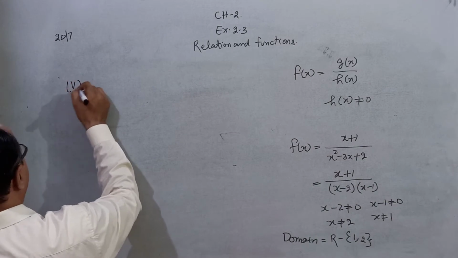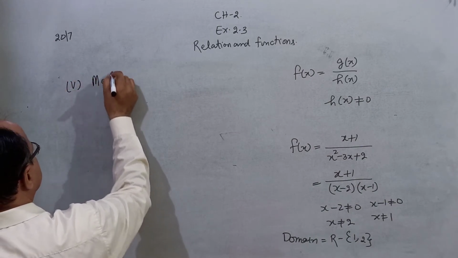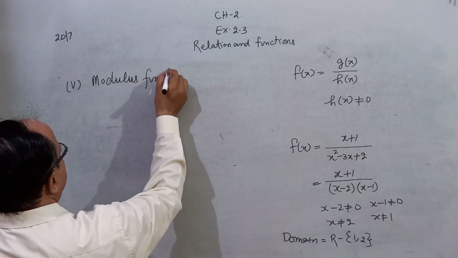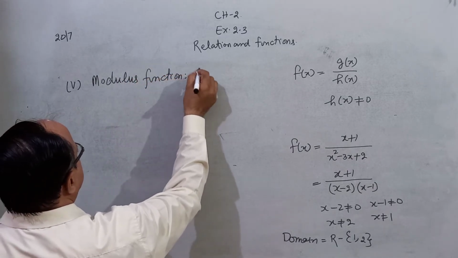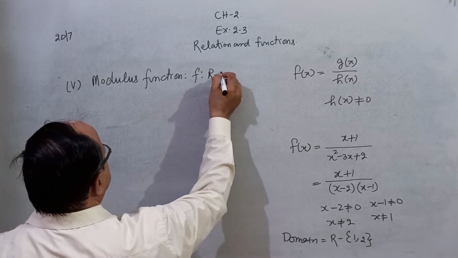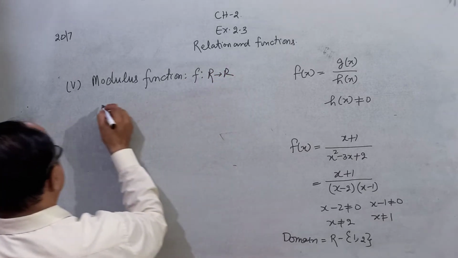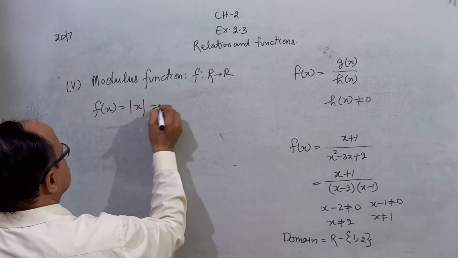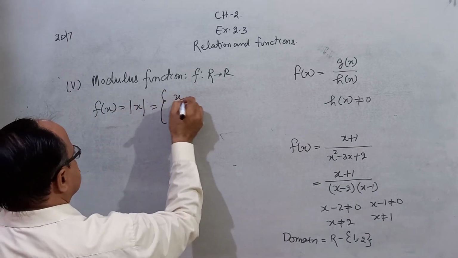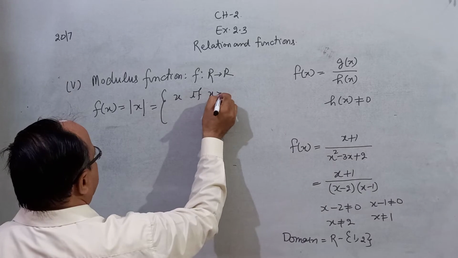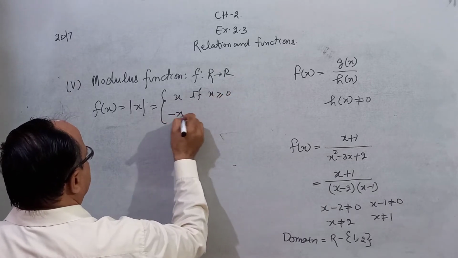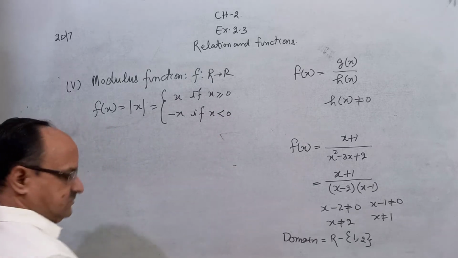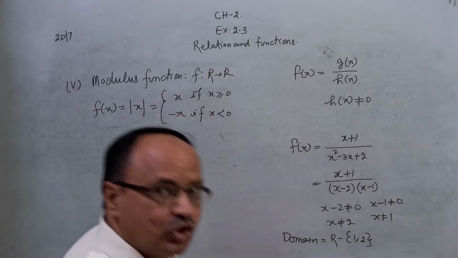Next is the modulus function, from R to R. f of x is equal to mod x if x is greater than or equal to 0, and minus x if x is less than 0. This is the modulus function.